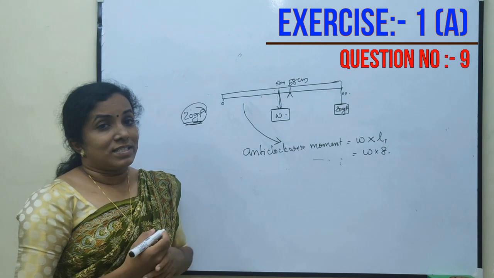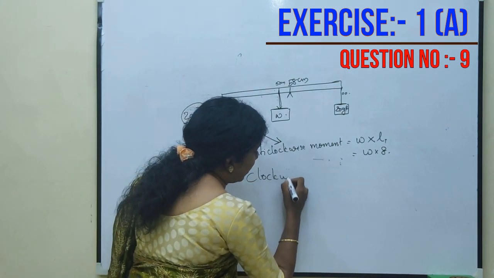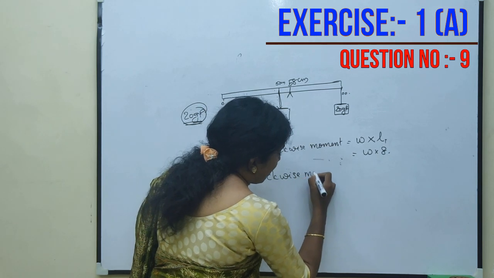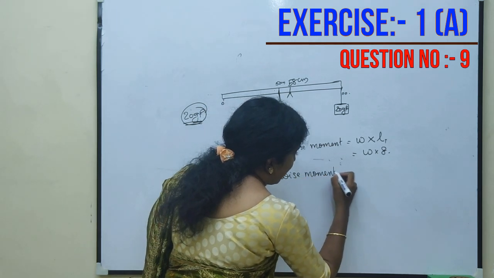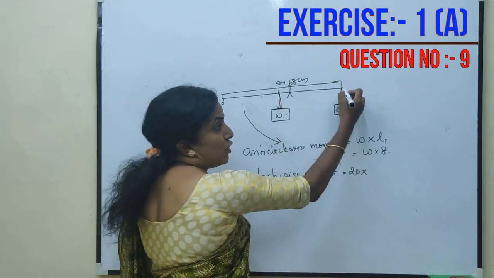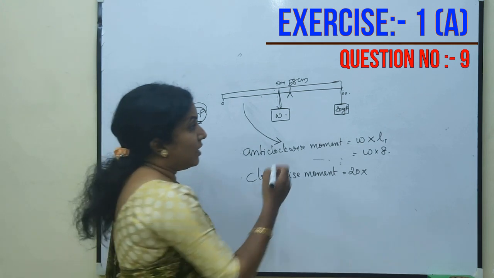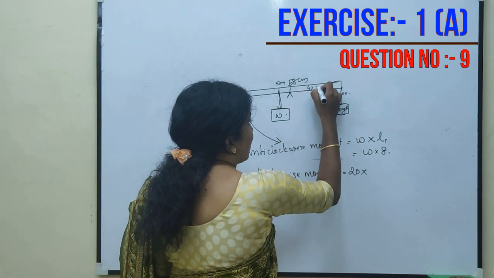Now it produces a clockwise moment. That clockwise moment is equal to 20 into the distance from 58 to 100, which is 42 centimeter.